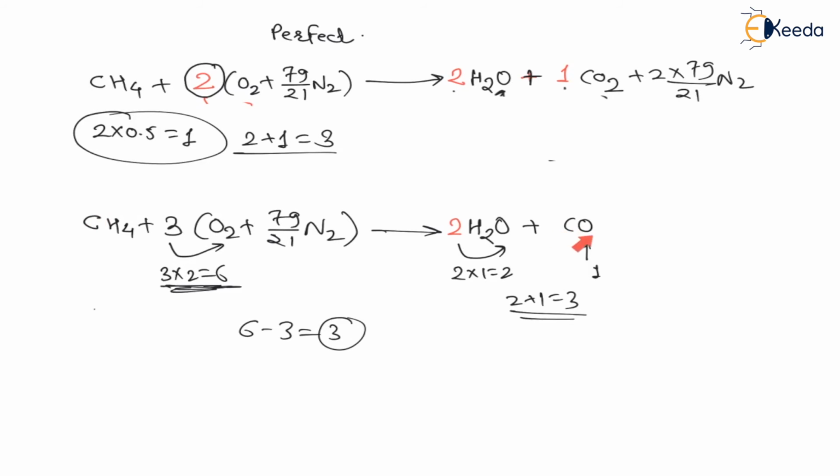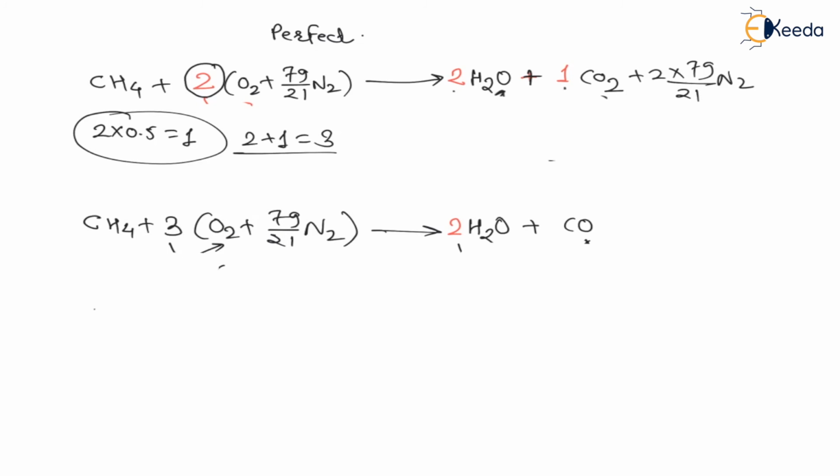Means this carbon monoxide will find there are 3 O's, and this carbon monoxide will take 1 O and will become carbon dioxide, right? Out of these 3, it will take 1 and it will become carbon dioxide. Now, therefore, out of 6, 2 gone for water and 2 gone for carbon dioxide. Therefore, total 2 are remaining. Therefore, this oxygen O2 will come out as it is, right?